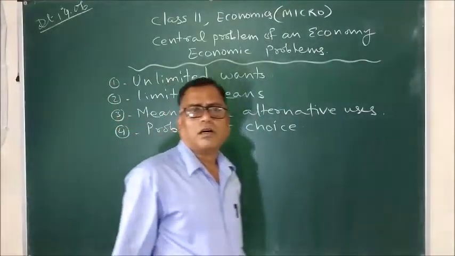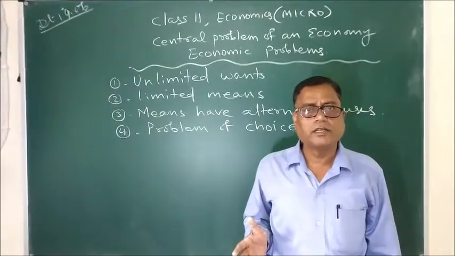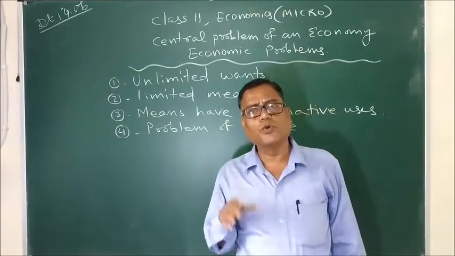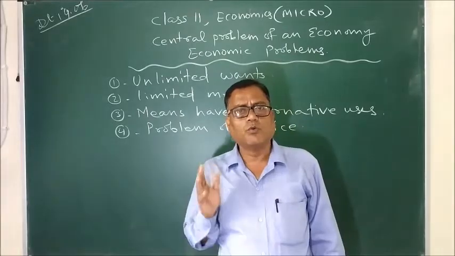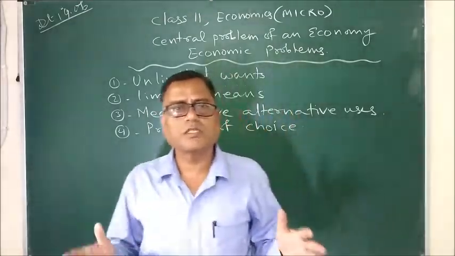Students, all of you know that human wants are unlimited, and to satisfy those unlimited wants, we have at our disposal limited resources or means.